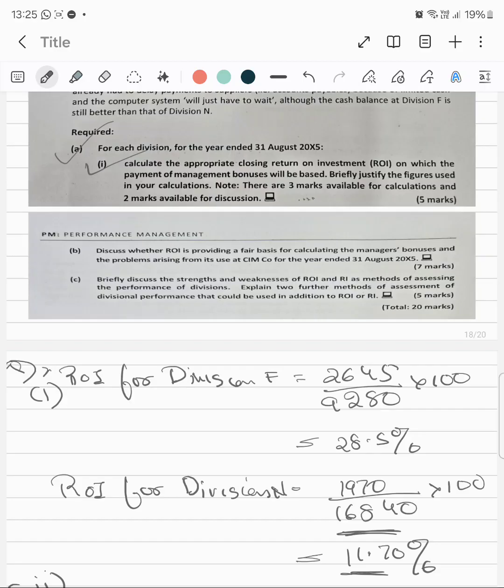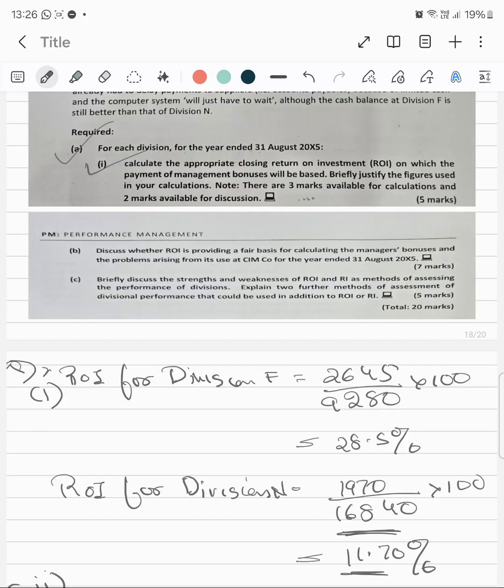Okay, so it should eliminate the problems outlined. So what are the problems outlined in the previous paragraph which I read? I'll read this previous paragraph. ROI may lead to dysfunctional decisions. Why may ROI lead to dysfunctional decisions? For instance, if the division has a very high ROI, say 40%, and is considering a project with a return on investment of 30%, which is still well above your cost of capital of say 10%.